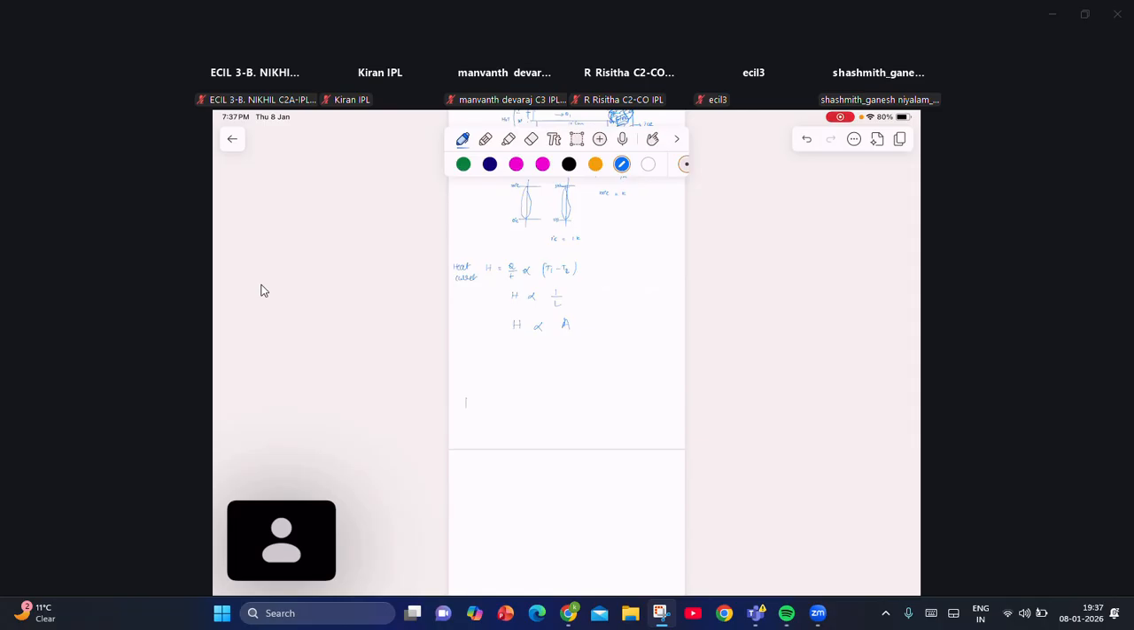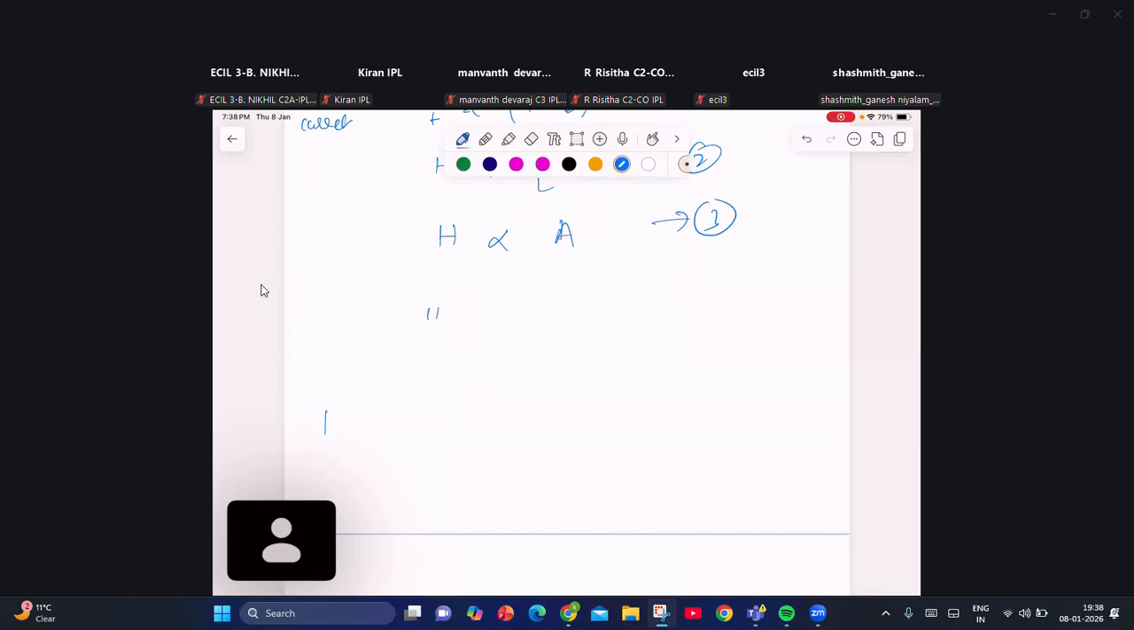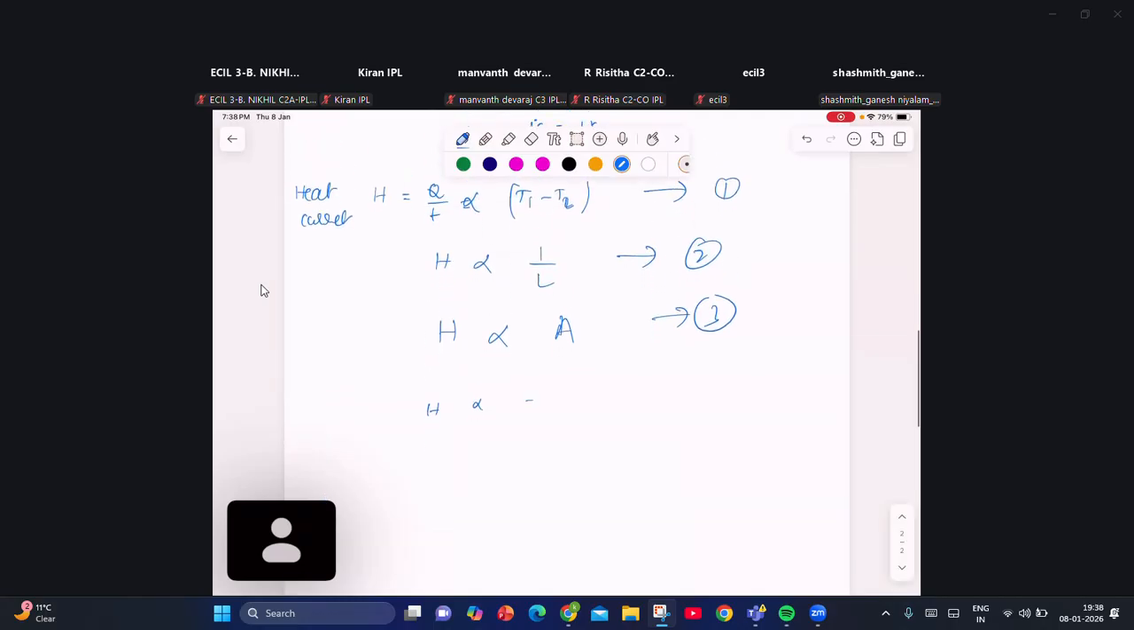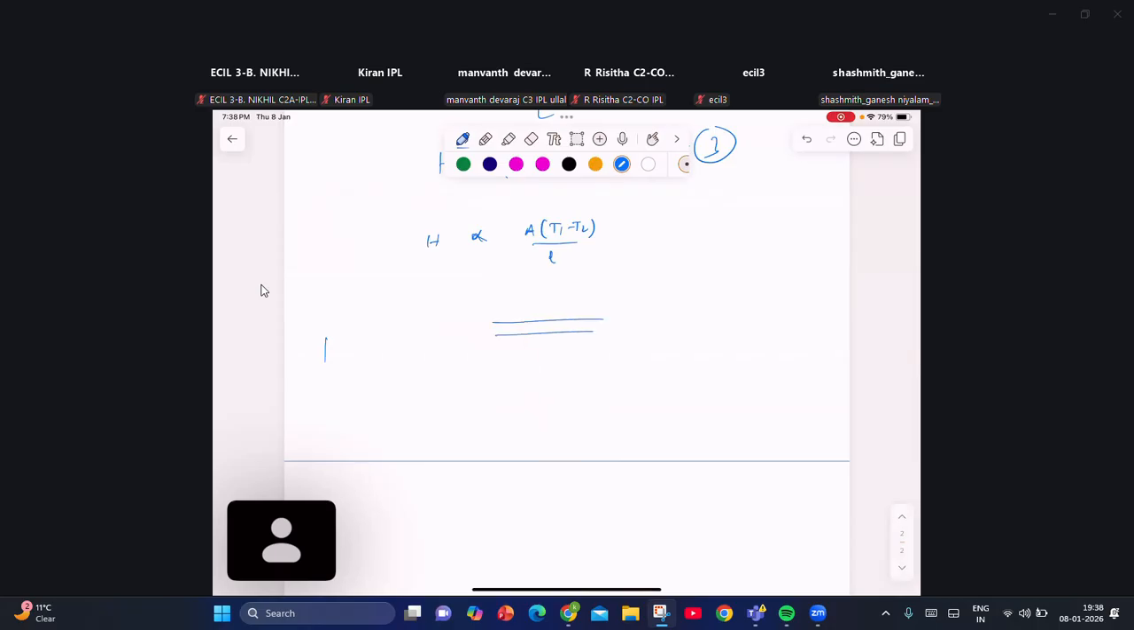If I combine all these three relations, what are we going to get? Heat energy per unit time is directly proportional to A (T1 minus T2) by L.